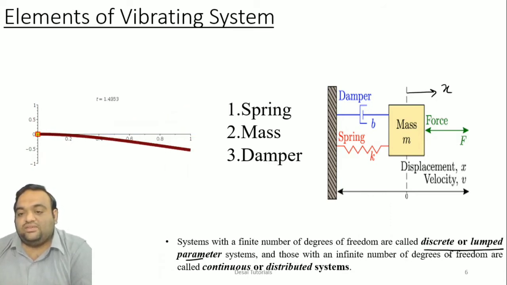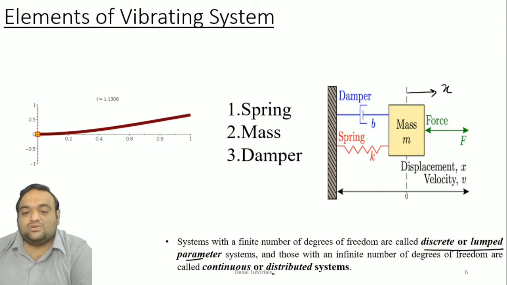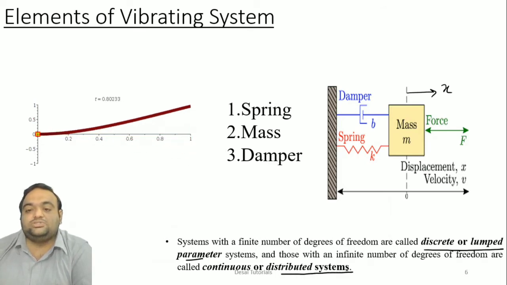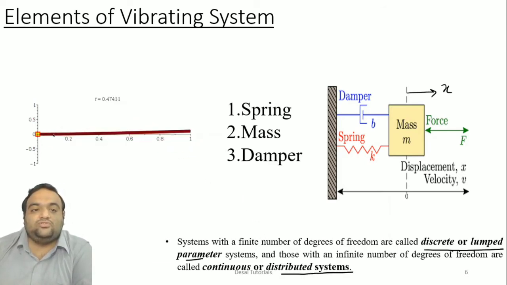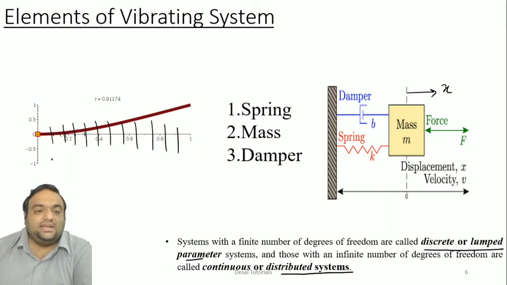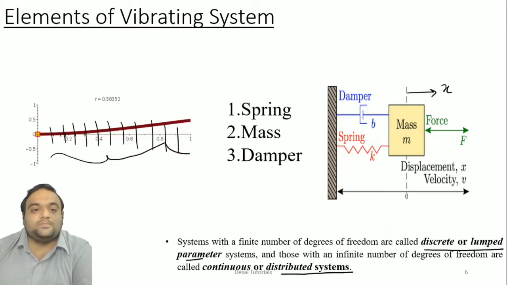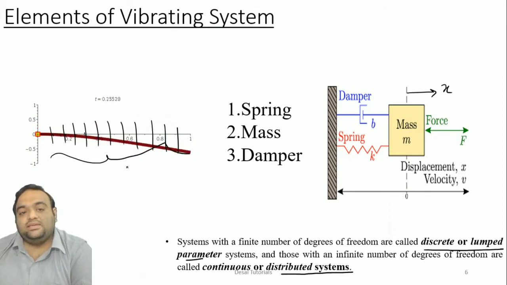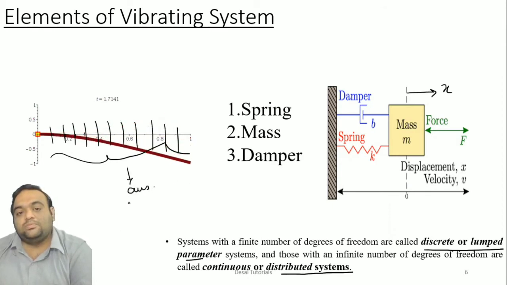And those with an infinite number of degrees of freedom are called continuous or distributed systems. If you want to analyze this beam precisely, you need to cut it into different sections and then integrate, and you will get a more precise answer.